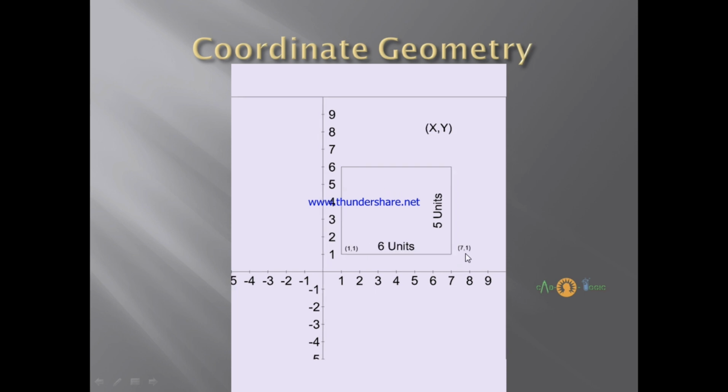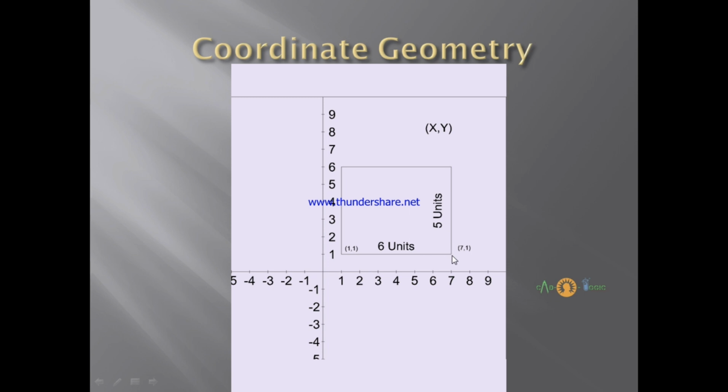The next value will be 1 plus 6, which is 7, and y will remain constant as this line is parallel to x. Therefore, the value of y will be constant throughout. If this point is at y1, then this point is also at y1, and this point is also at y1. Why? Because this line is parallel to the x-axis.